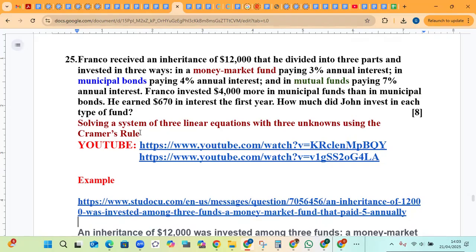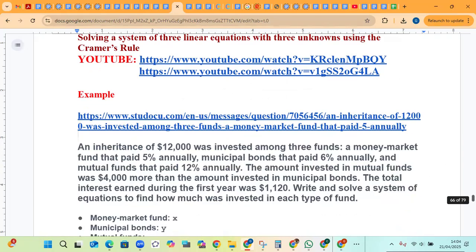So to help solve this, which is a system of 3 linear equations with 3 unknowns, we can use Cramer's rule, and here you have a YouTube video on how this can be done. And let's go to an example. So here's an example, and the $12,000 keeps on repeating.